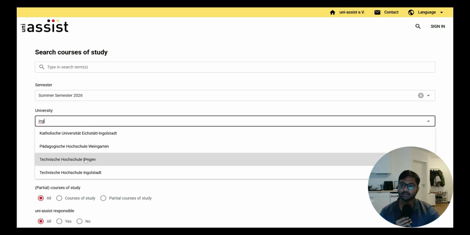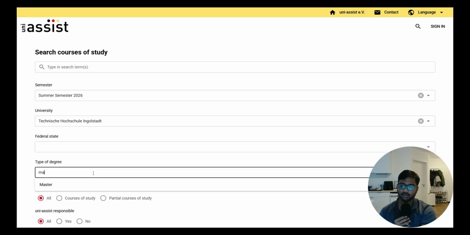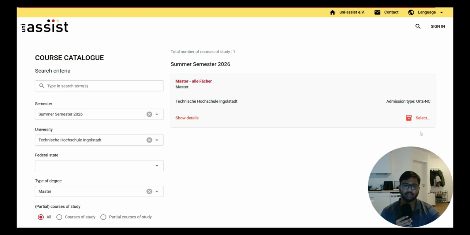Here you can see Technical Hochschule Ingolstadt for the course master. That is the course that we are doing. After that, you can click on search. Usually, whenever you apply for VPD, Ingolstadt will give Master für alle Fächer. This is one particular VPD. If you apply for this VPD, you can use it to apply for all courses in TH Ingolstadt.